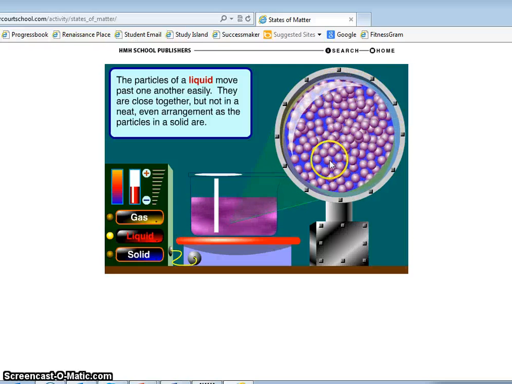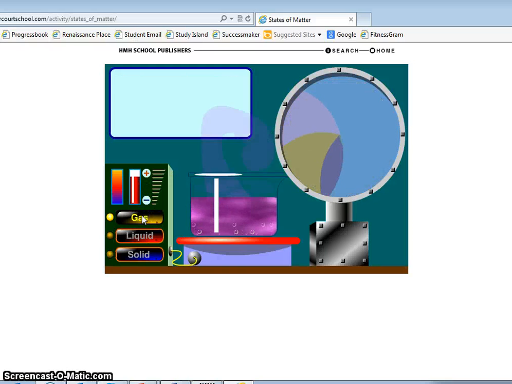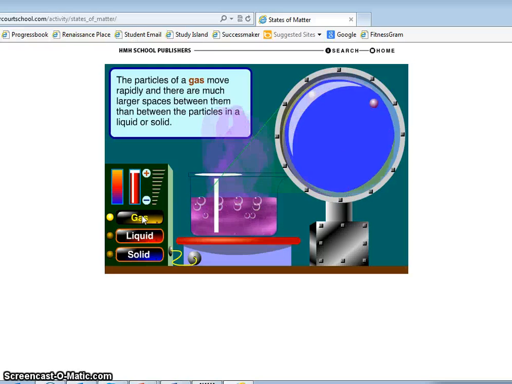Okay, they're moving. They're still pretty close together, but they're able to move around. Okay, and if we continue to heat this up to a gas, you see the particles move much more rapidly, and there's a lot of space between them. Okay, so you're putting this into the circle of gas.